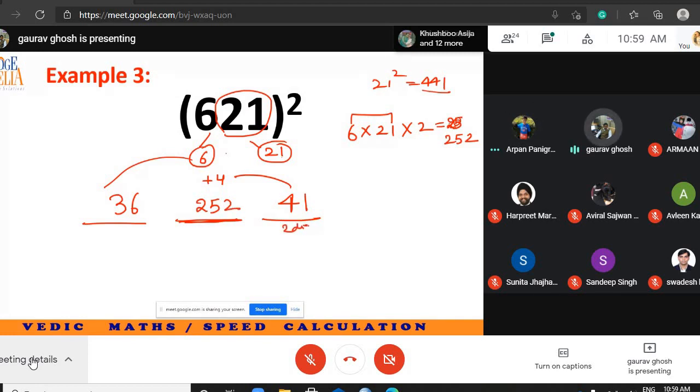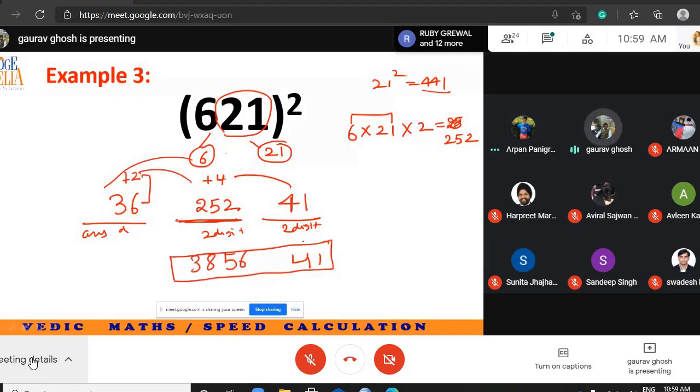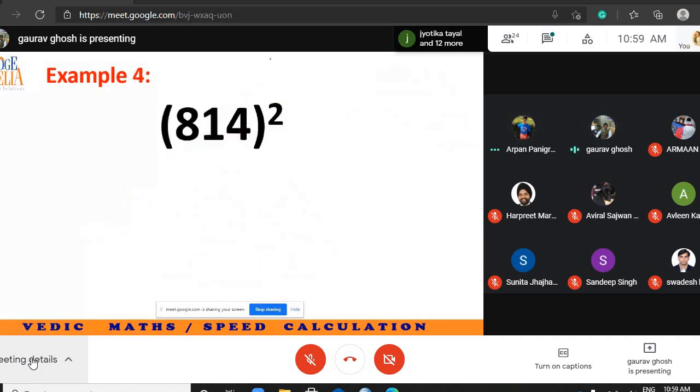Then I make the adjustment. The last space holds 2 digits, so the final answer there is 41. Now 252 plus 4 is 256. So I write 56 and shift. This is the final answer, 385641. Yes, sir. So you have to take care that the last space has to be 2 digits. Here also 2 digits.